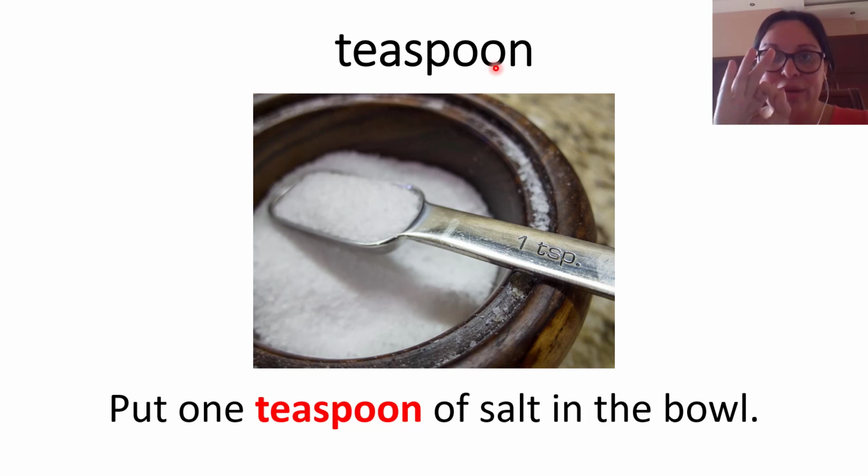With 3 of those, we make one of the big ones. So 3 teaspoons are going to make 1 tablespoon. So teaspoons generally are used to put sugar into tea. Okay, so it's the little one. That one is a teaspoon.